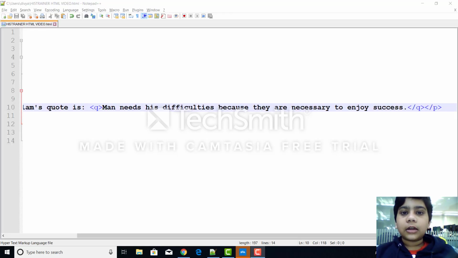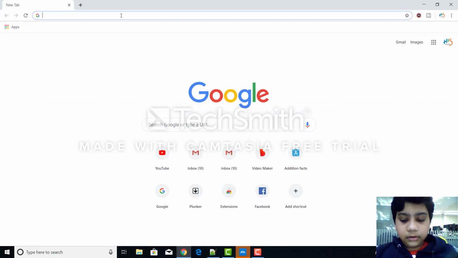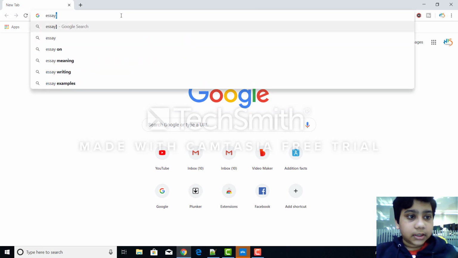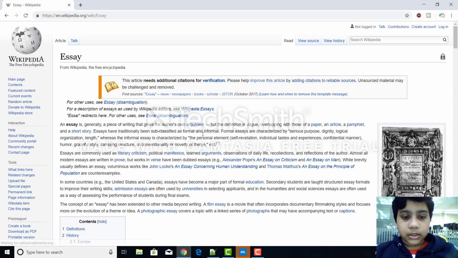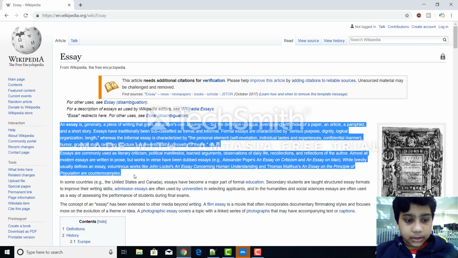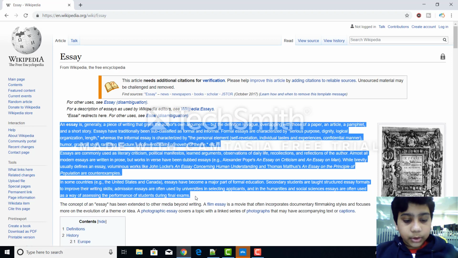So blockquote tag is used to quote a large passage or source from other people. So let's see an example. So let's type an essay, for example, or let's go into Wikipedia and copy all this, which is like large pieces of text.